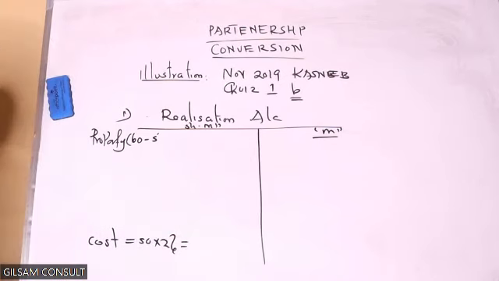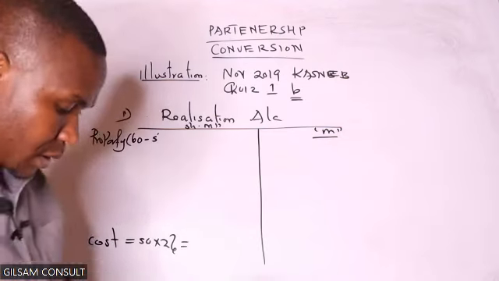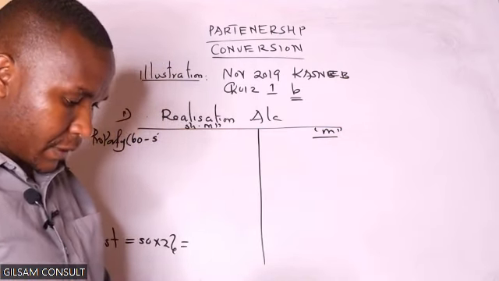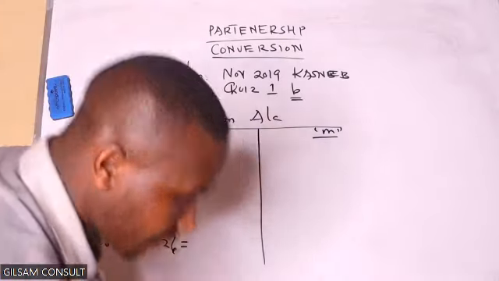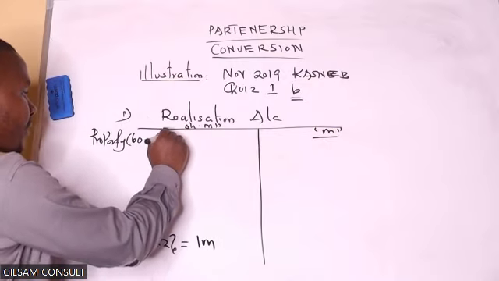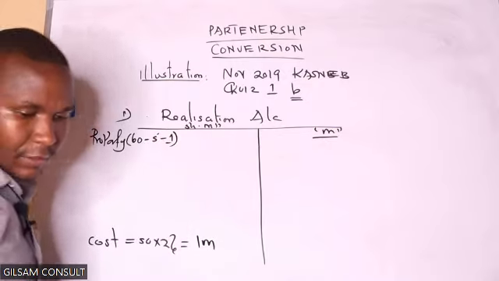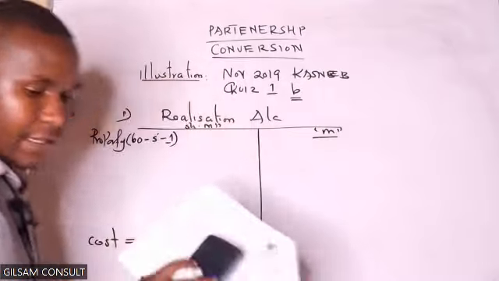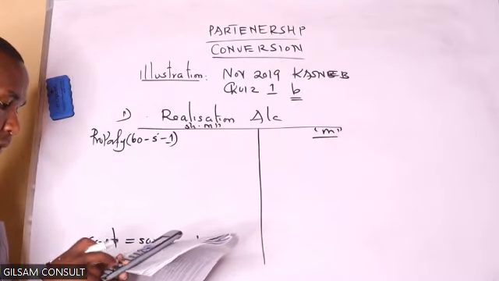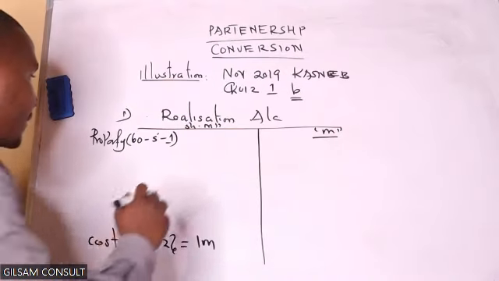I'm getting 1 million. So the depreciation charge for the year is 1 million. So I subtract that so that I get the net book value of this property: 60 minus 5 minus 1, getting 54